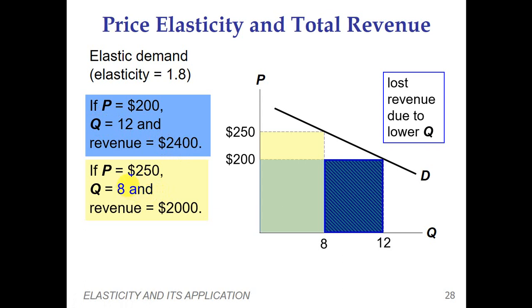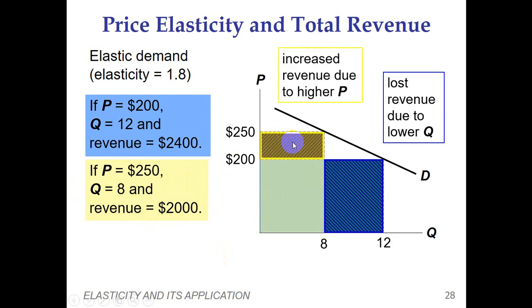When we multiply $250 by the new quantity, the revenue is lower. The blue box shows the loss in revenue due to lower quantity, and the yellow box shows the increased revenue due to higher prices.